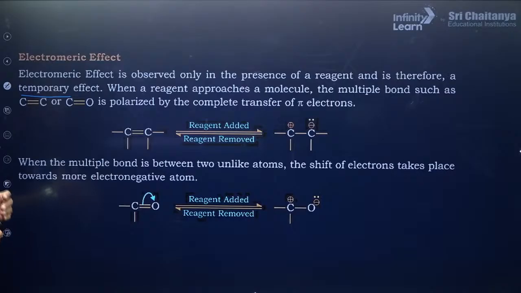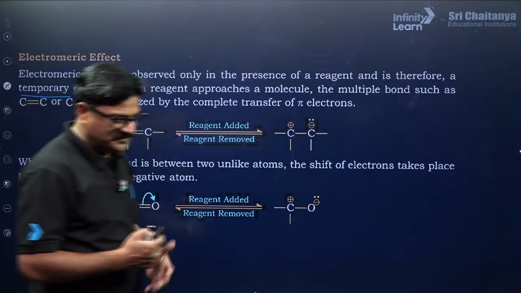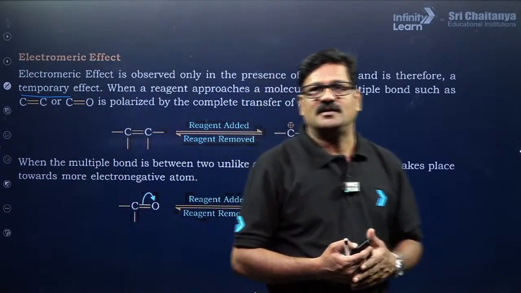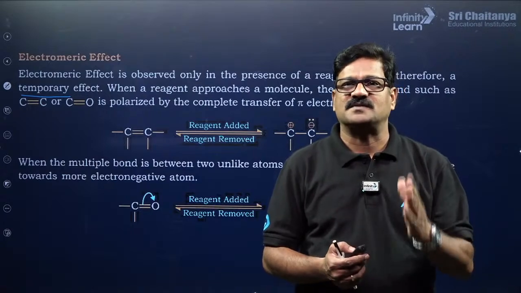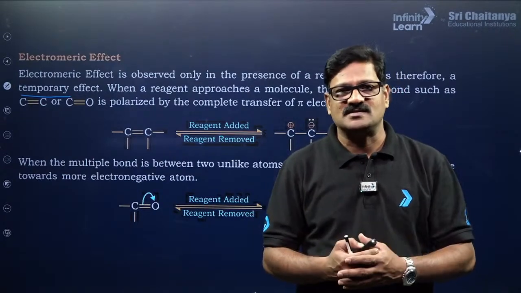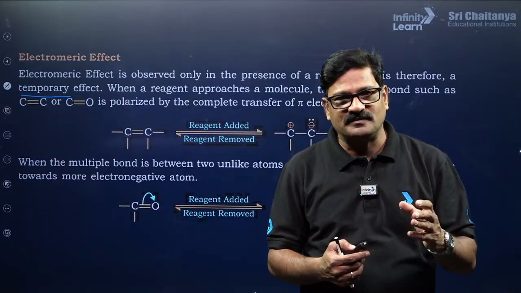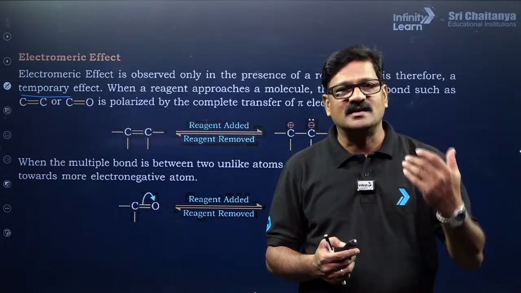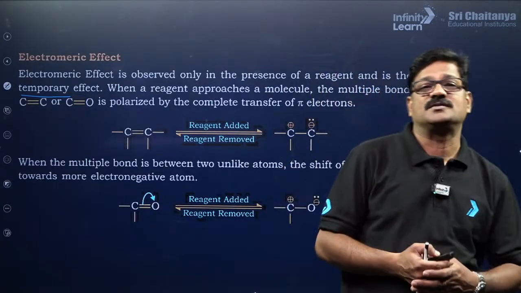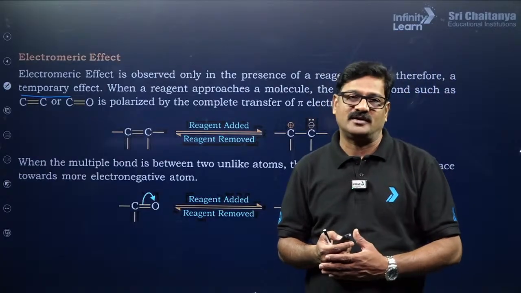So what I mean to say is, when the polarization occurs in the presence of an attacking reagent, it is called the electromeric effect. If the attacking reagent attacks the atom where the pi bond is shifted, it is called a positive electromeric effect.